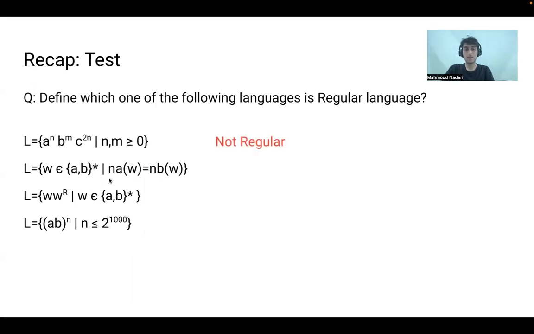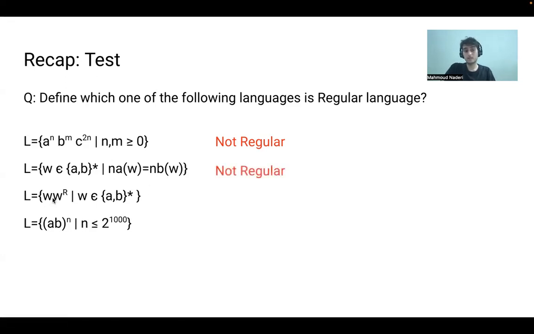The second one is not finite, first of all, and then we can have any order of A's and B's, and the number of A's and B's should be the same. By any order, I mean if it was A star, B star, then it is a regular language because we can show it with a finite state machine. We're going to loop in one state for A and loop in one state for B. But here the order is not known. We can have A, B, B, A, A. So we cannot show it in finite state machines.